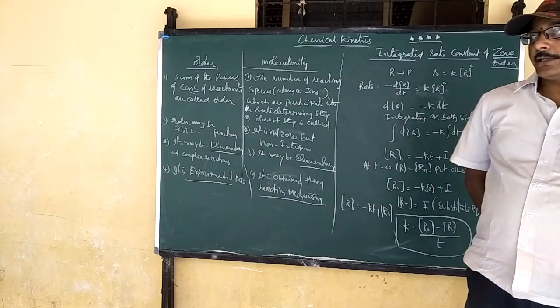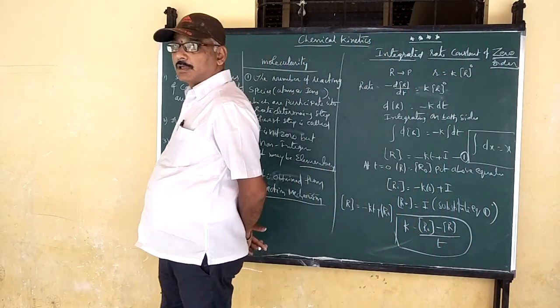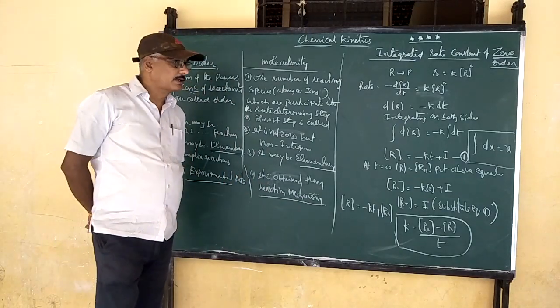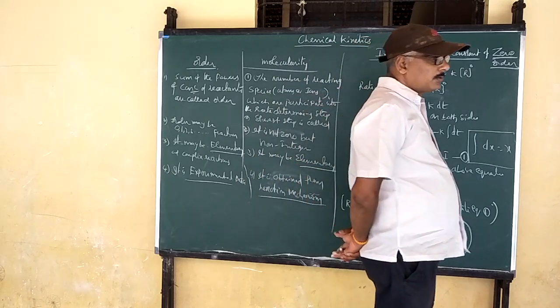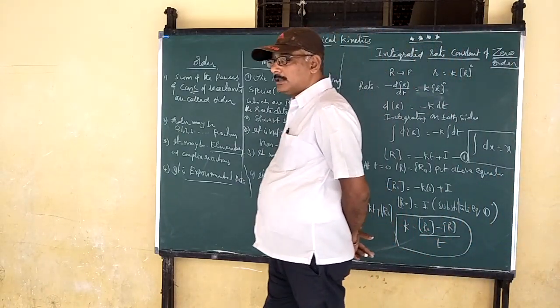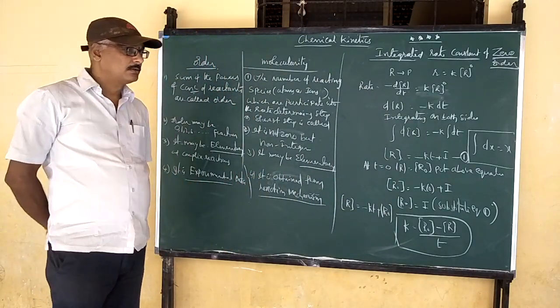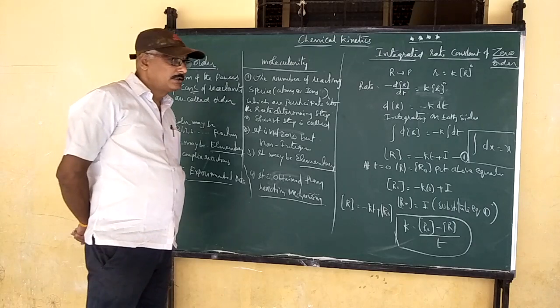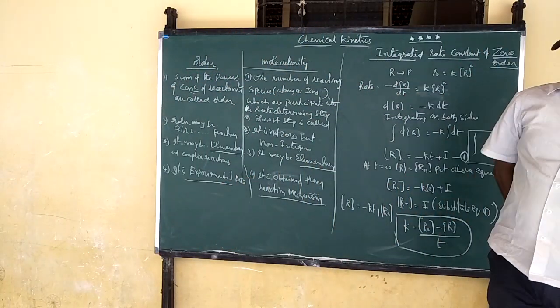In that molecularity, unimolecular means one molecule participates in the rate determining step. Two molecules participating means bimolecular. Three molecules participating means trimolecular. But more than trimolecular generally does not exist.